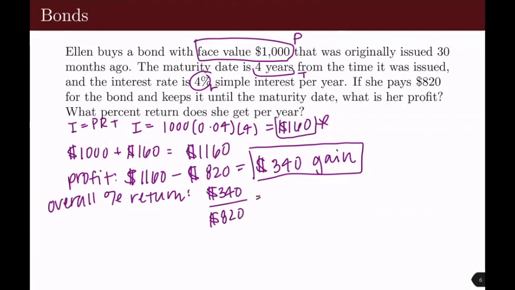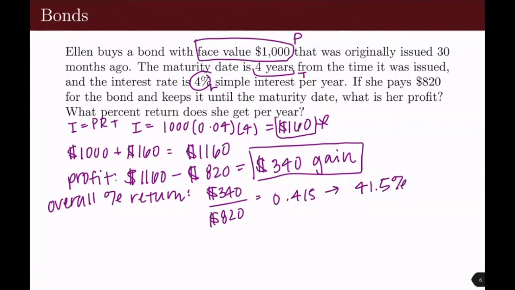So that's going to be 0.415, which you then convert to a 41.5% gain on her investment. So she put in 820, 41.5% of that is 340.